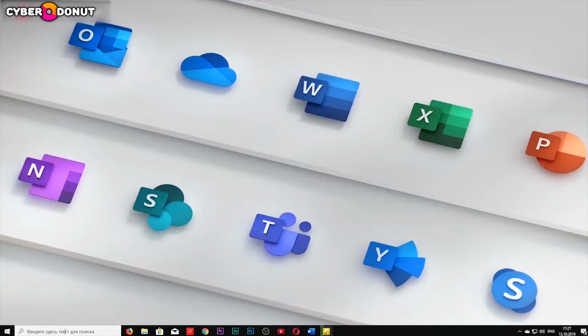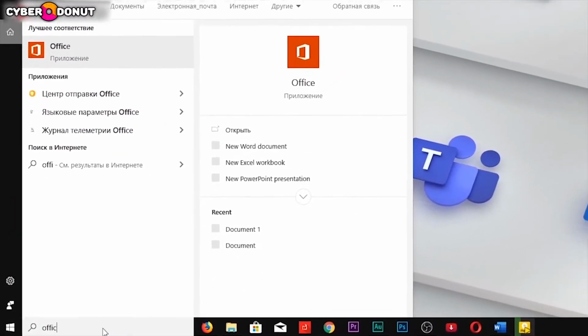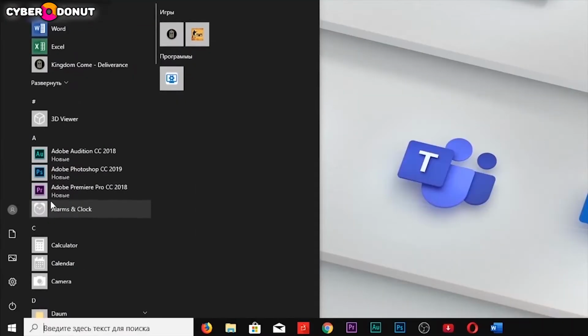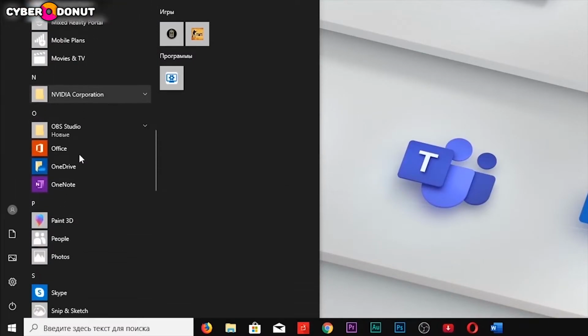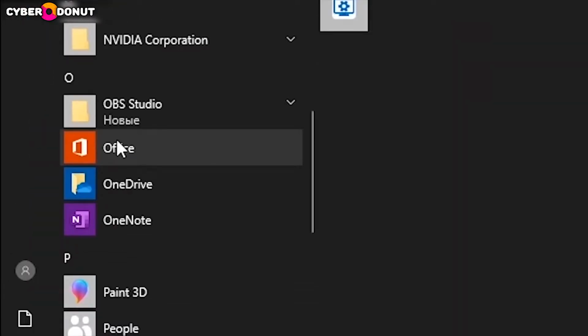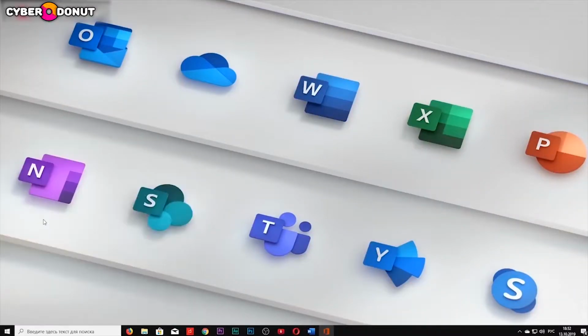And watch what we do next. To begin with, in the search box, look for an Office program or click on the Start button and look for Office in the list of programs. As you can see, our program was found pretty quickly.